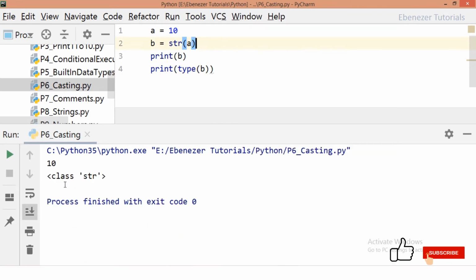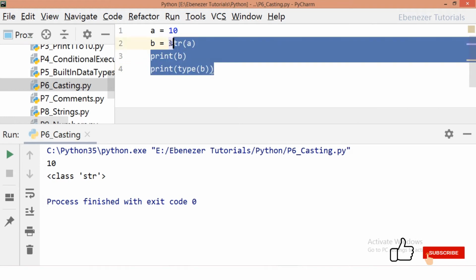what this will give us is 10. But what is the type of that 10 now? It is a string. So you can't directly use the value that is stored in b for any arithmetic operation, because now it's a string. So this is how we can use it.